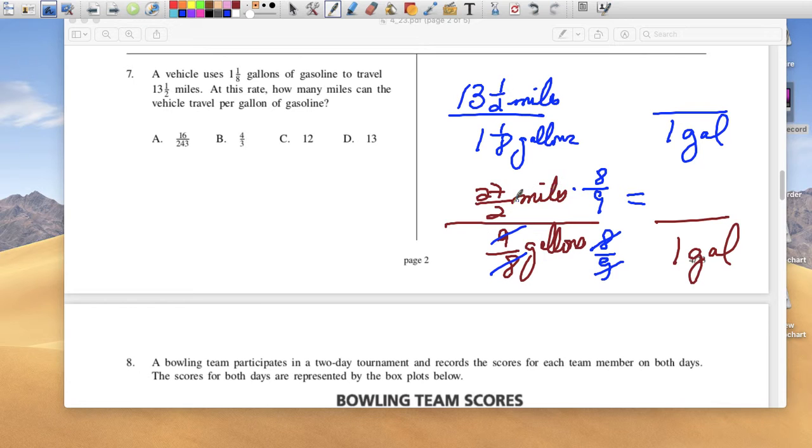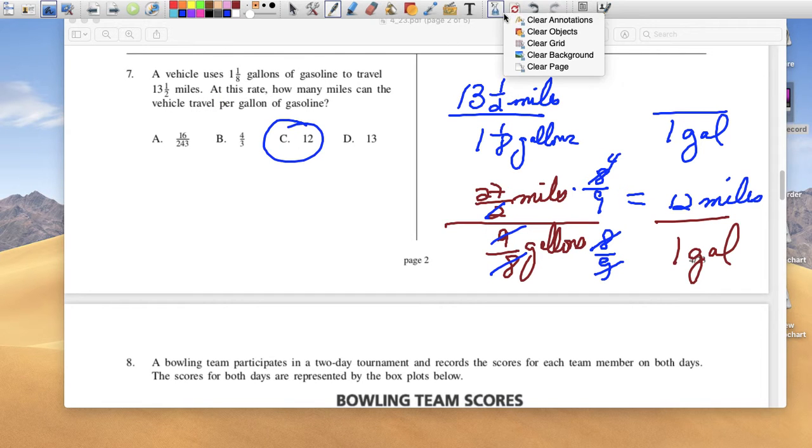27/2 times 8/9, just put it in your calculator. I'm going to get 27 times 4, divided by 9, which gets 12. This gets to be 12 miles. So he can travel 12 miles with 1 gallon of gas, and we have the answer C.